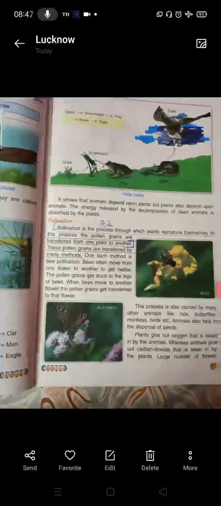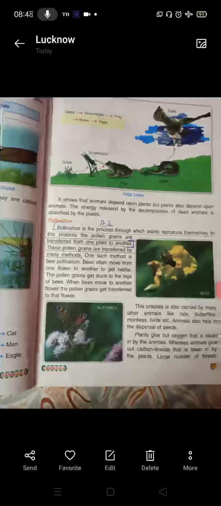So you can see how nature has made everything. It functions so beautifully. Bees want nectar, so they sit on the flower for the nectar. There the pollen grains get stuck to the legs of the bees, and when they move to some other flower for the nectar, there they shed those pollen grains, and that way the pollen grain is being transferred. This is carried by other animals like rats, butterflies, monkeys, birds, etc. Animals also help in the dispersal of seeds.